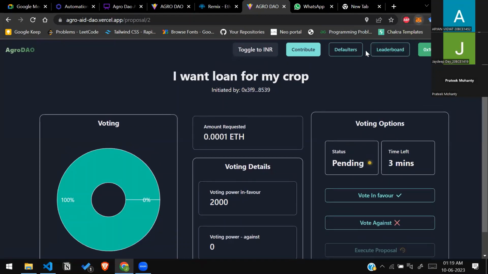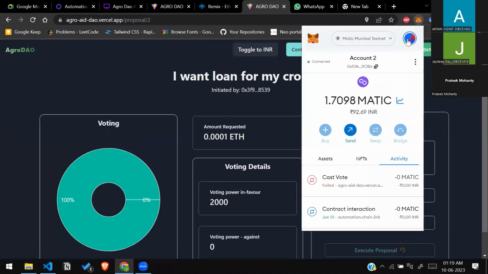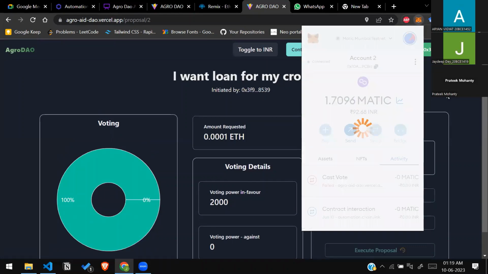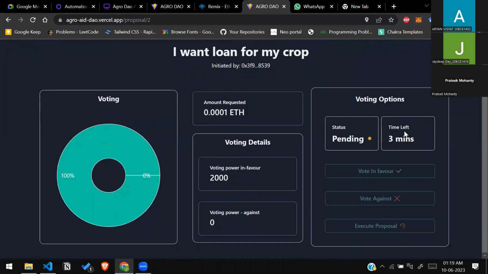In the meantime, I would like to explain how Chainlink has helped immensely in building this application. If we look at the architecture first, this will give us a good idea. Can you show the architecture, please?